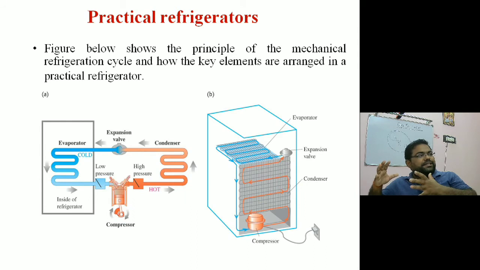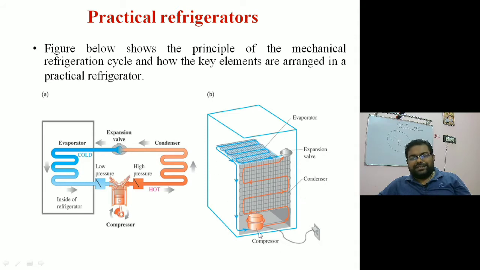If you look at a practical refrigerator, which we use in our domestic life, and go to the back side, this crisscross line is basically the condenser lines, and this is the compressor. Here work is getting supplied from an external cord. This electric work you are giving to it, and then it performs the operation. If we look at the total components in a refrigerator, there are only 4 components.